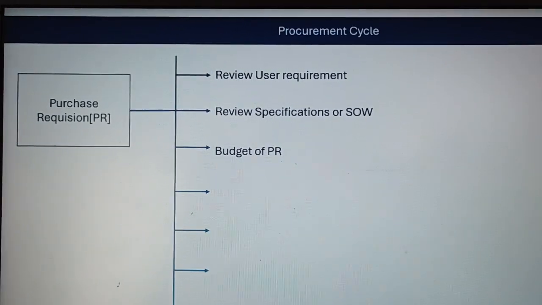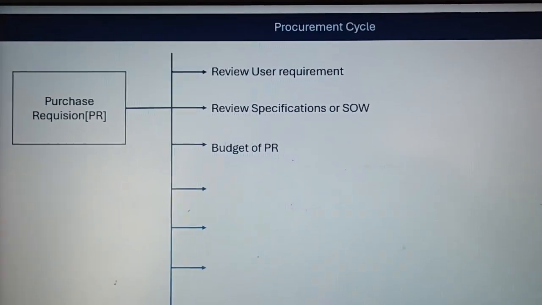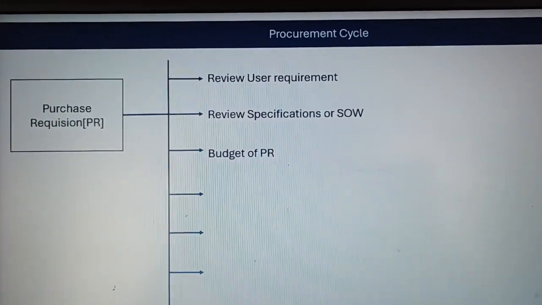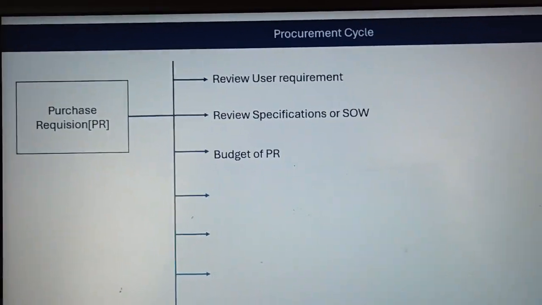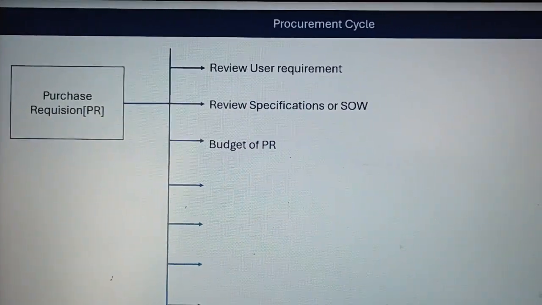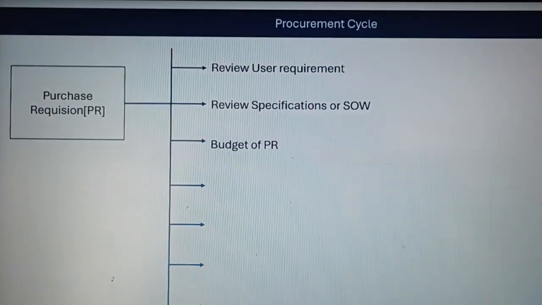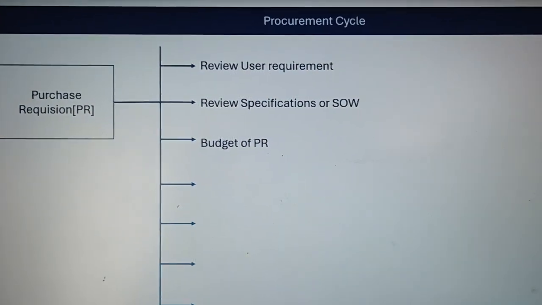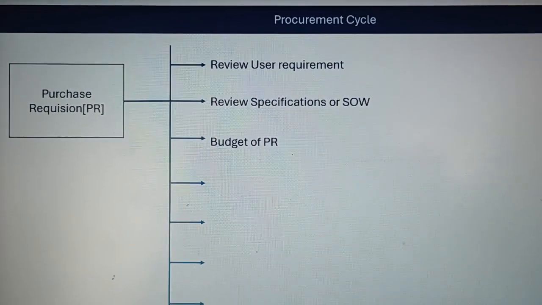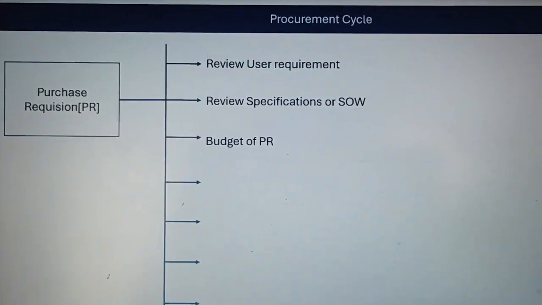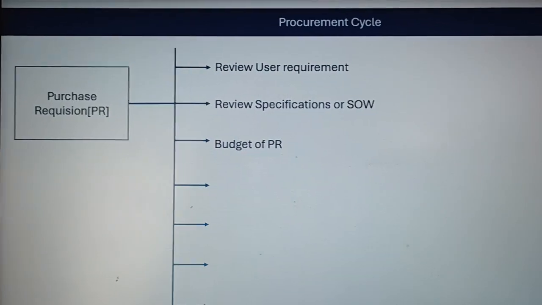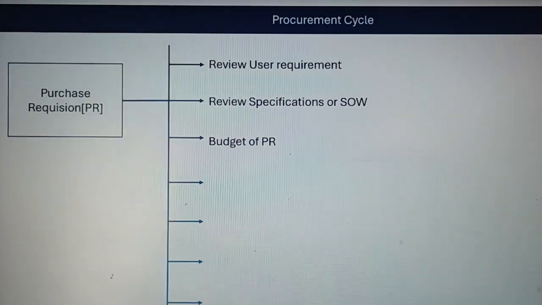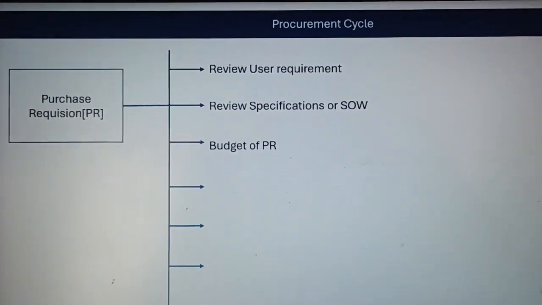If the product is 10 lakh rupees and the user department raises it for 10,000 and gets approval from the authority and then sends it to the procurement department, it cannot be processed, because the appropriate budget of the PR is needed. The budget mentioned in the PR should be as per the organization's pre-planned financial planning. So the most crucial point to review in the PR is the budget.